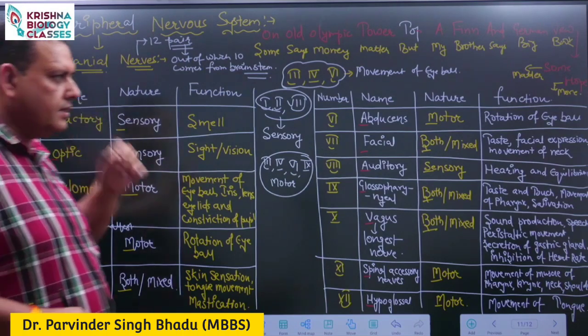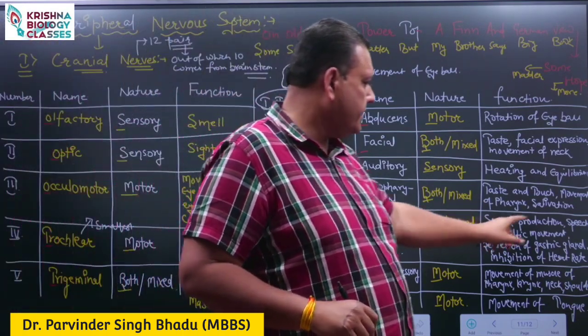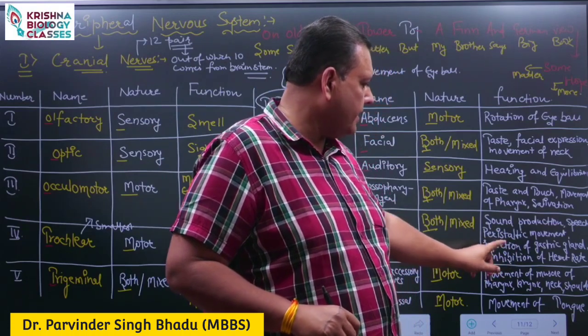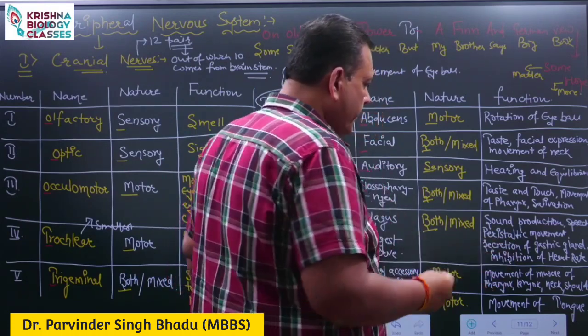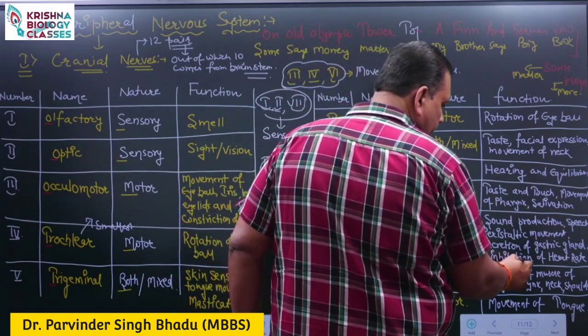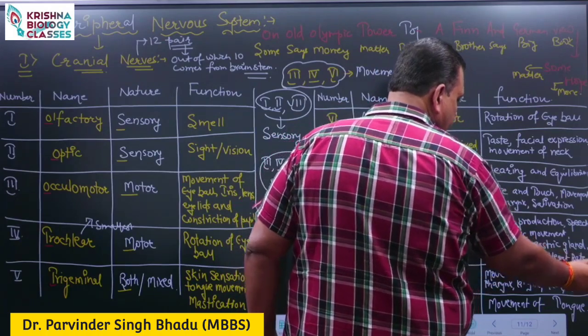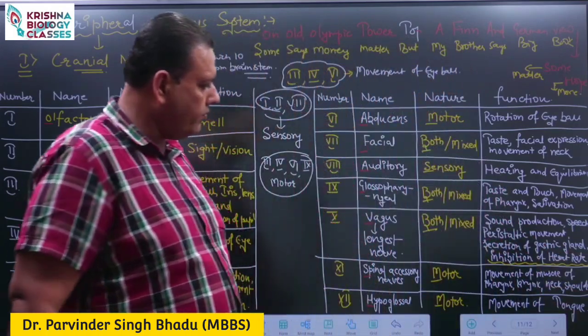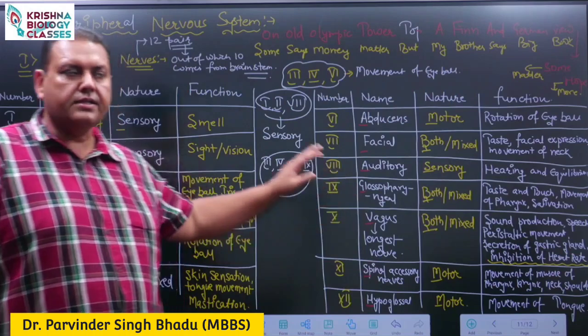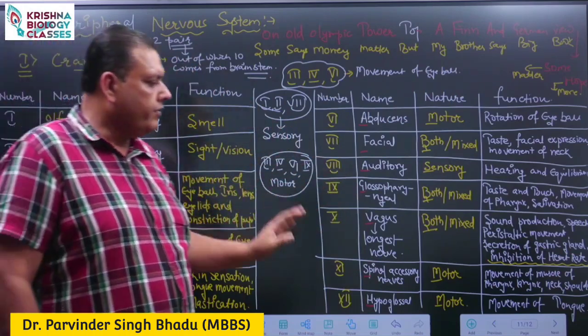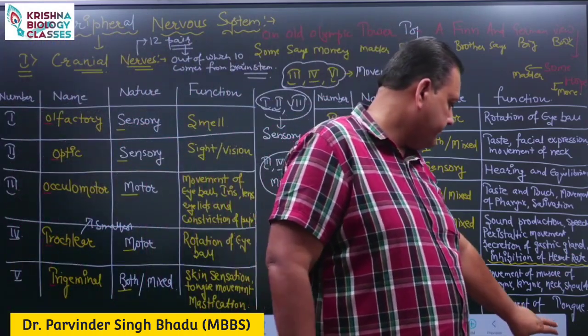Vagus helps us in sound production, speech formation, peristaltic movement, and the most important function, inhibition of heart rate. Heart rate is decreased with the help of the vagus nerve. So that is how you need to remember the functions of the cranial nerves.